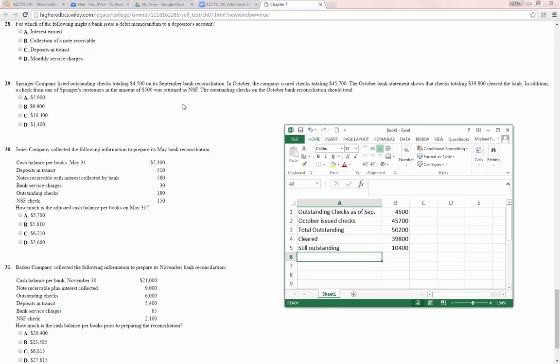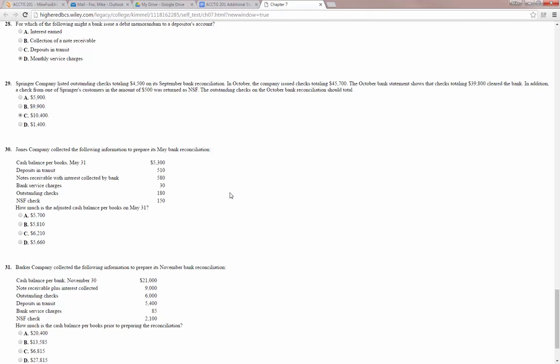This part about a check bouncing from a customer, that's just obfuscating information because this is about the checks we've written. Checks we receive from customers aren't part of our outstanding checks, whether they bounced or not. So it should be 10,400.